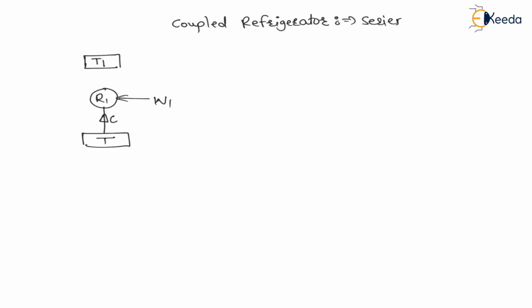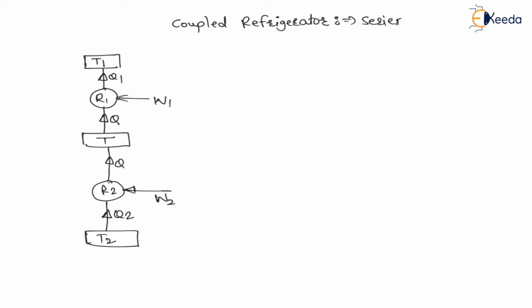Therefore it will extract Q amount of heat from the temperature T and supply Q1 amount of heat to the temperature T1. And there is another refrigerator operating between the sink T2, which is constant, and the higher temperature T. Therefore it will extract heat Q2 from T2 and supply Q amount of heat to T, by consuming work W2.